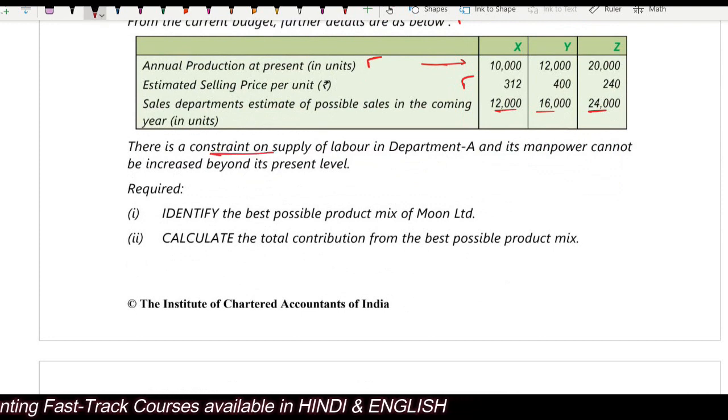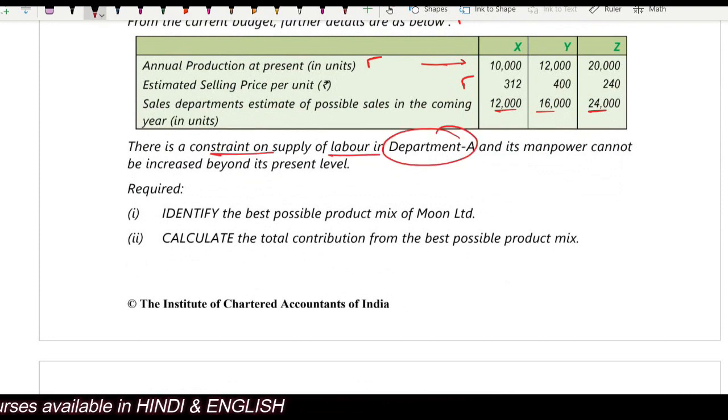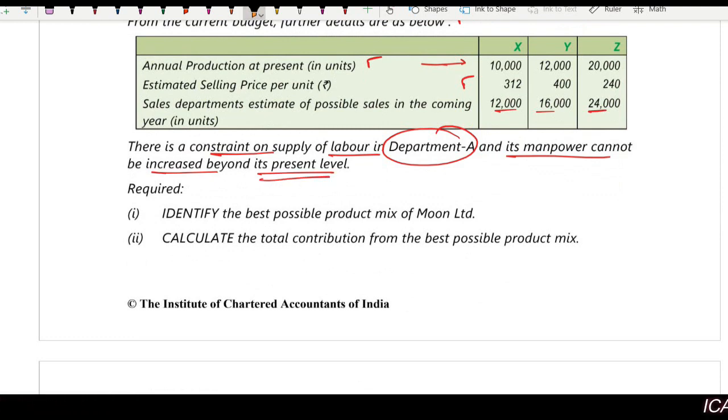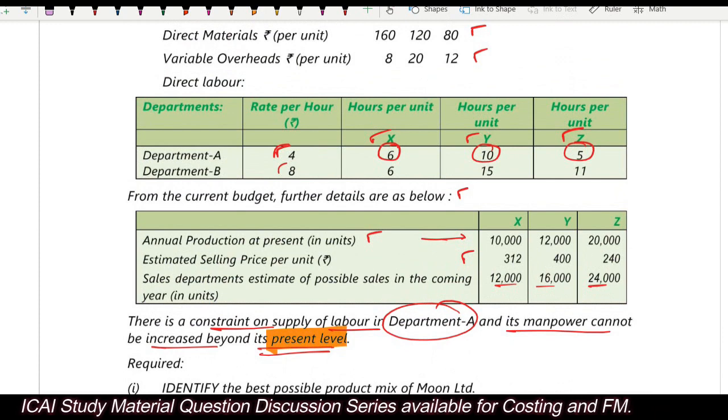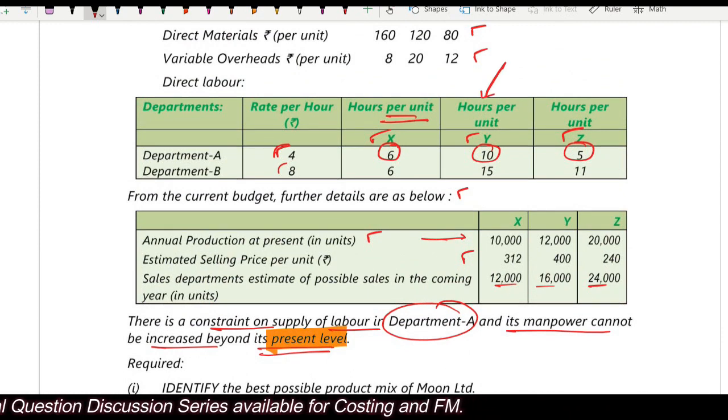There is a constraint on the supply of labor in department A, and its manpower cannot be increased beyond its present level. Right? Beyond its present level, they say whatever is the present hours, total hours available in department A, this is given per unit. This data is given per unit.